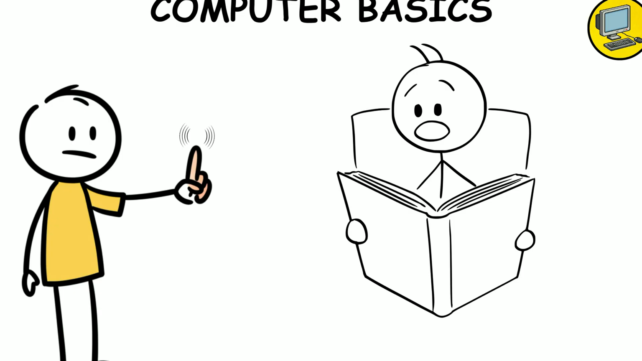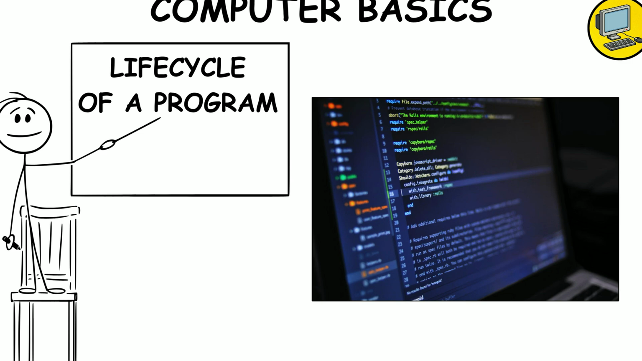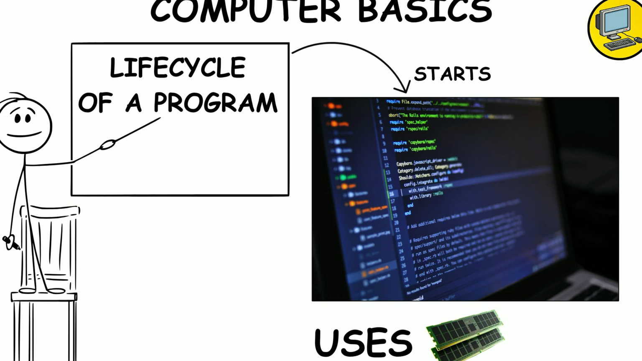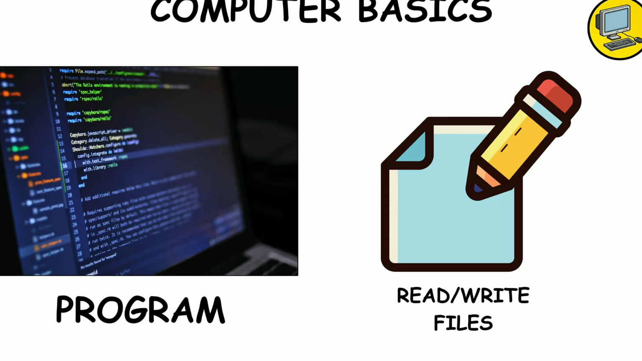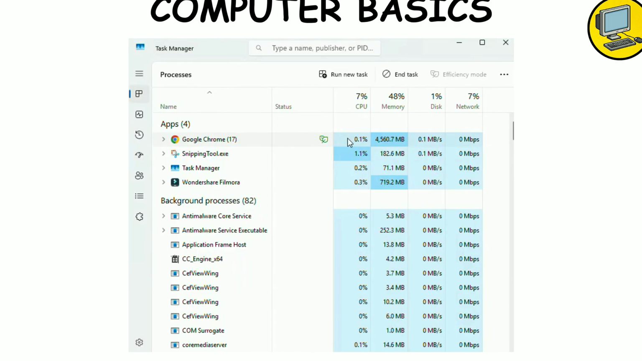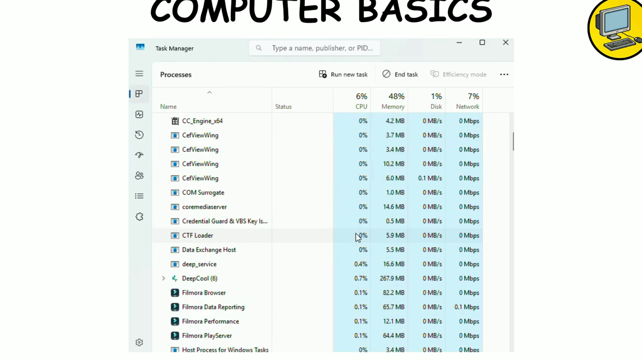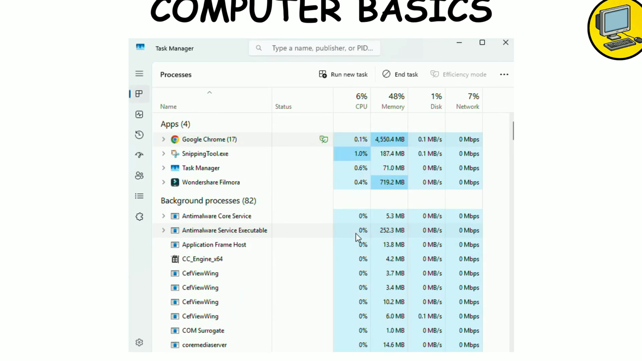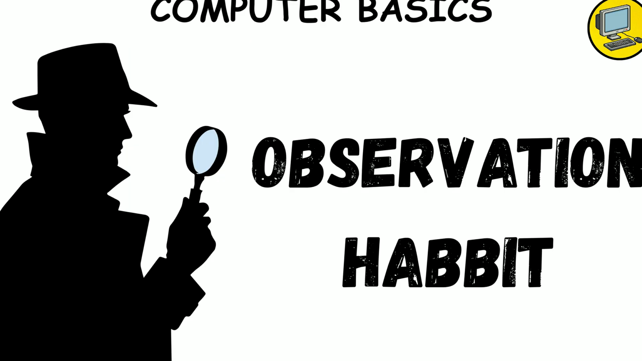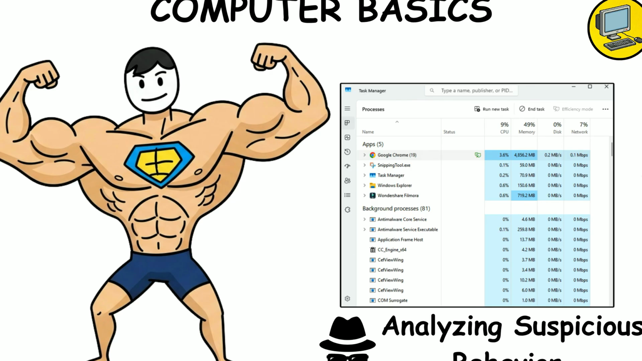You don't need to memorize every tiny spec, but you should understand the life cycle of a program. It starts, uses memory and CPU, reads, writes files, and then stops. A little practical habit? Open Task Manager or Activity Monitor. Launch an app and watch which processes light up and gobble RAM. It's like spying on your computer's heartbeat. And trust me, this observation habit will make you 10 times sharper later when debugging or analyzing suspicious behavior.